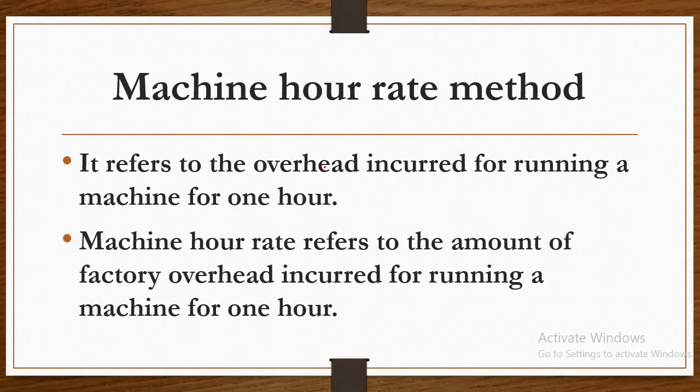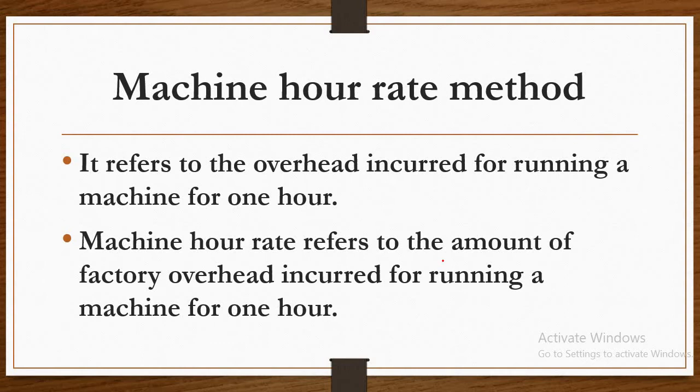Machine hour rate is the cost or expenses of running a machine for 1 hour. It is one of the methods of absorbing factory expenses to the production. It is used in those industries or departments where machinery is used especially and there is little or practically no manual labor.